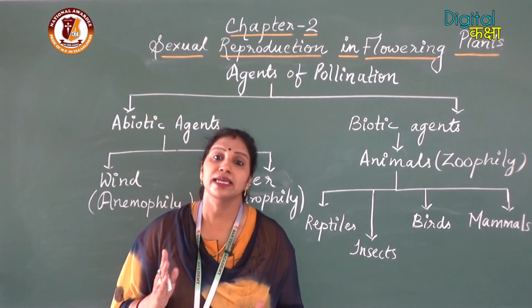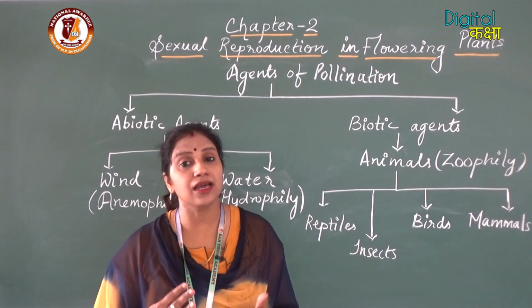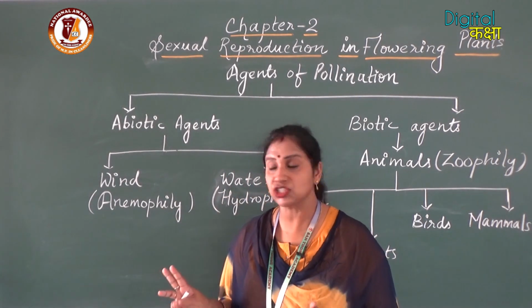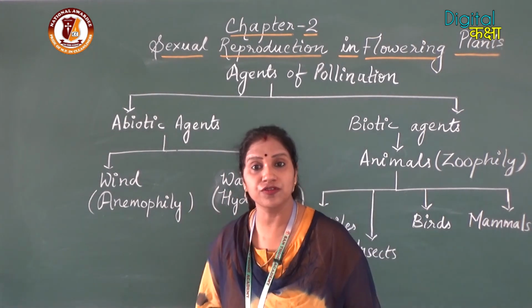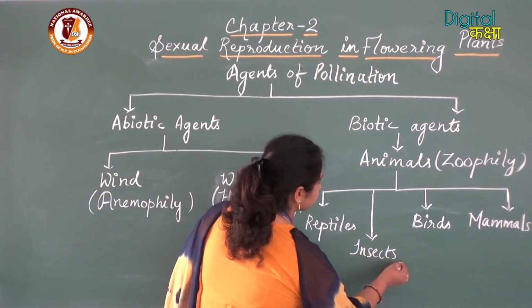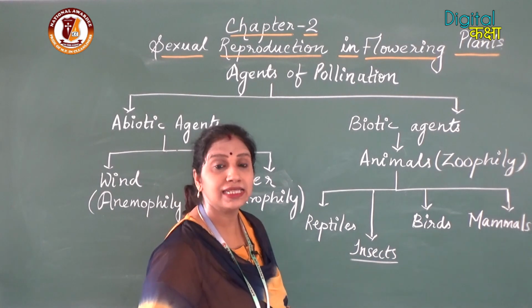In this class we will be discussing three types of pollinating agents. Number one is anemophily, number two is hydrophily, and number three we will be taking is insects.